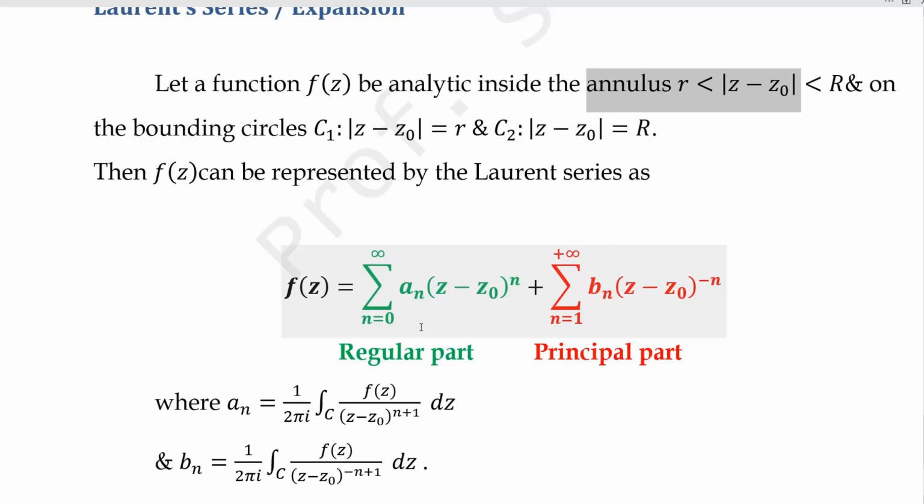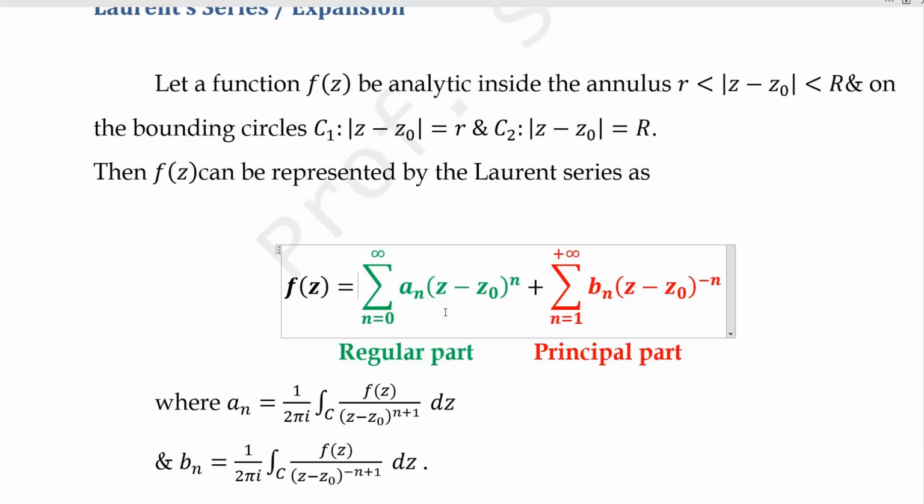This is the positive part, or non-negative terms, and then summation n equal to 1 to infinity b n (z minus z naught) power minus n. This contains the negative parts. I put it in green, so green zone, no problem. This is called the regular part because the function is analytic in the regular part. It has only positive powers, so no problem. That's why I am putting green color. And then there is a problem in the red zone always.